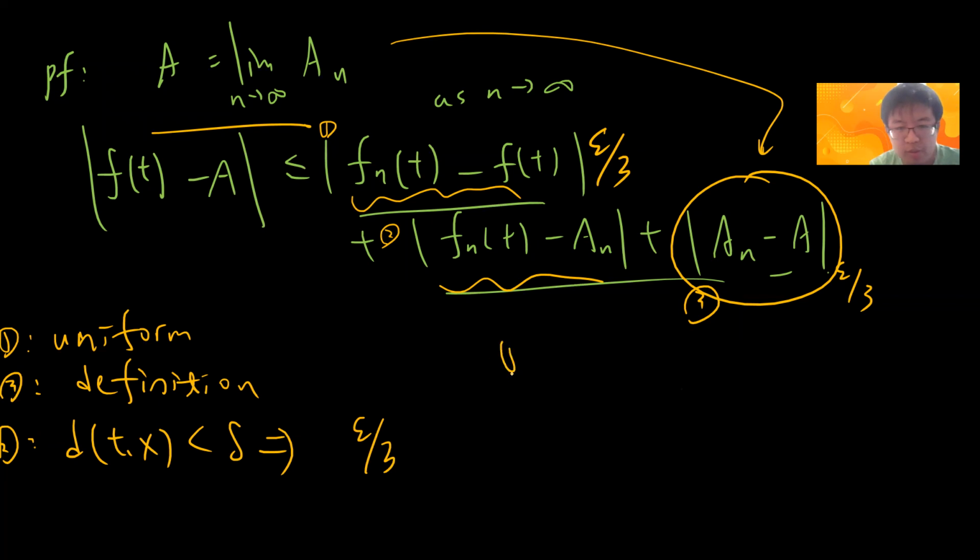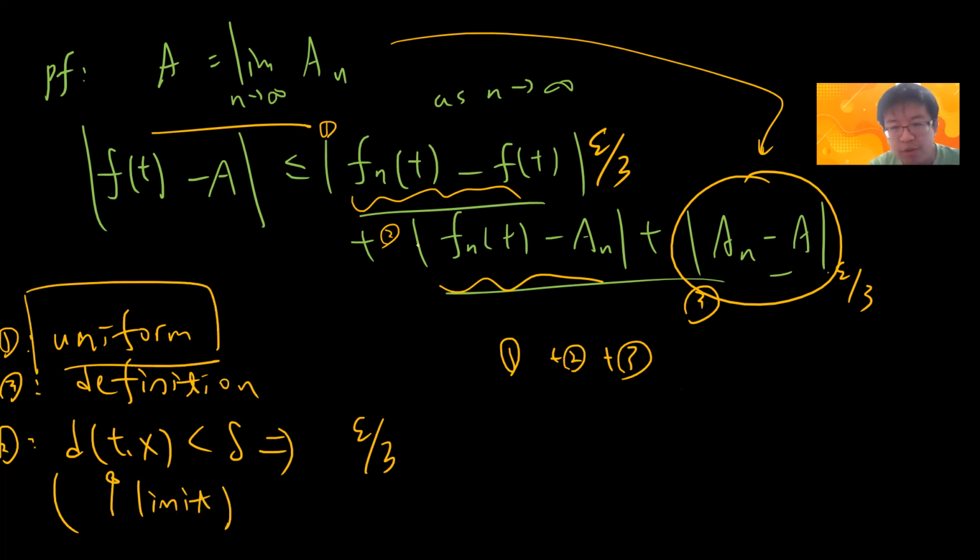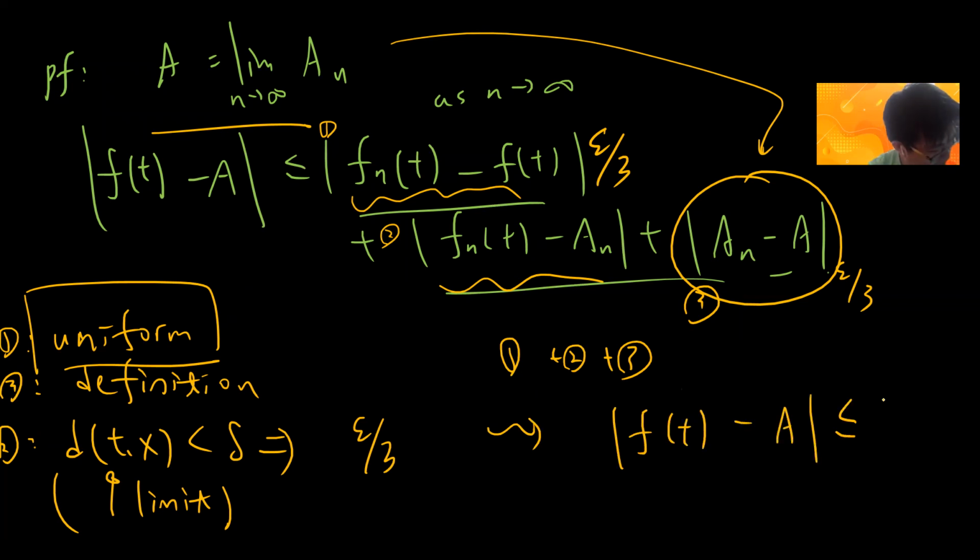So you can combine 1, 2 and 3. These guys are actually by definition. So you can see that the uniform convergence just tries to bound this guy. So by 1, 2, 3, you get this. So you prove that this is the same, so you prove our result.